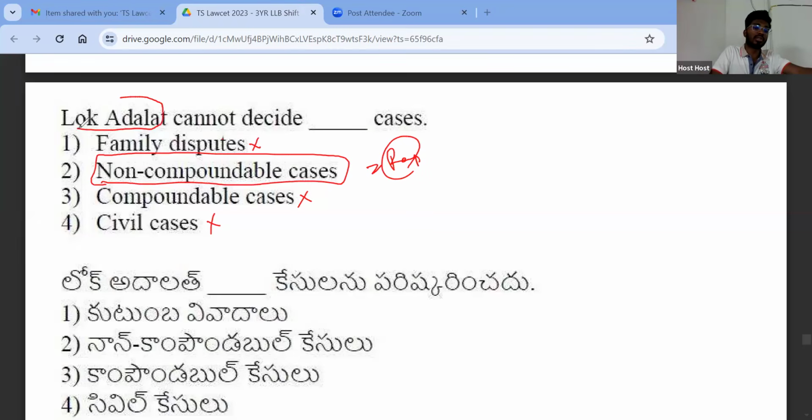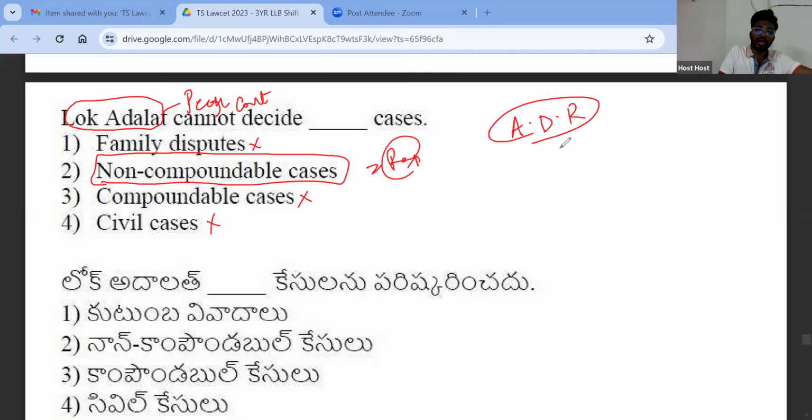What is Lok Adalat? Lok Adalat is people's court. Right. This is not actually a court. This is a mechanism where your disputes will be settled. This is a form of ADR. What is ADR? Alternative dispute resolution. Right.